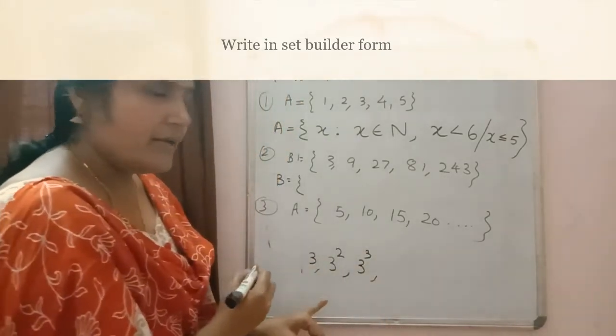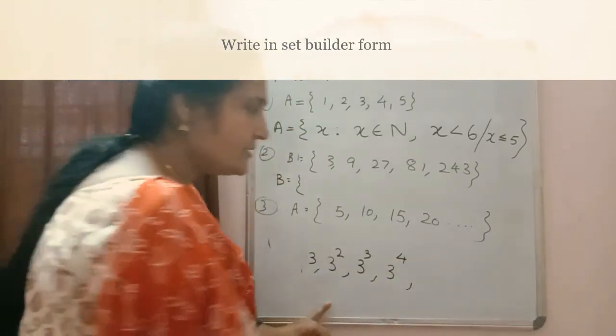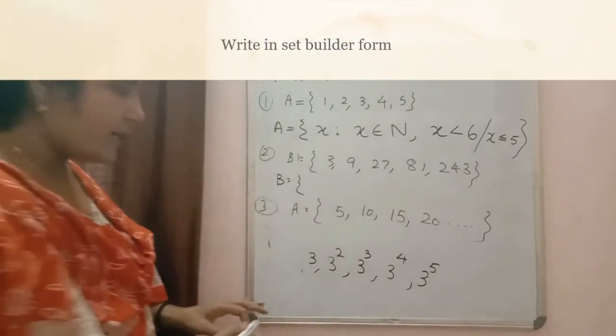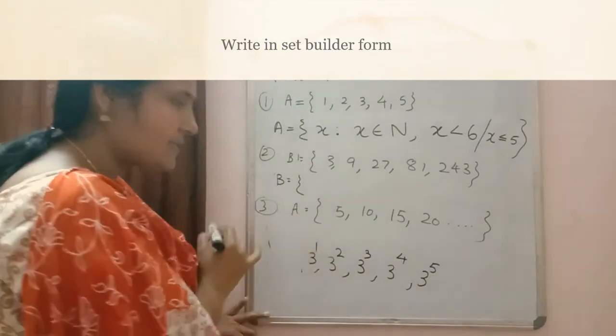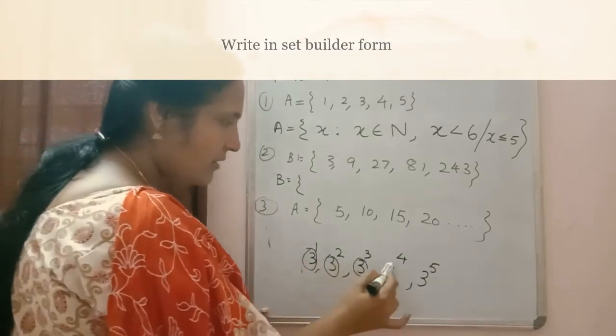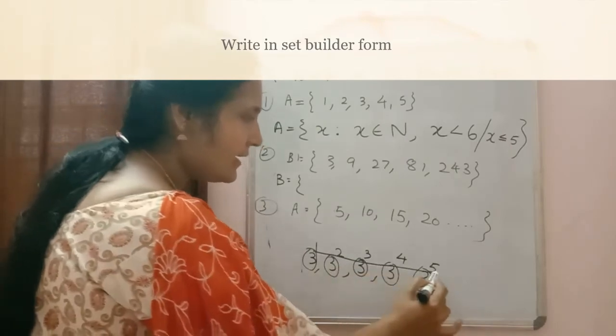Then 81 is 3 raised to 4, and 243 is 3 raised to 5. So just to check there, this number is same. If nothing is there, we can write 1. 3 is common in all. Which one is changing? Only the powers are changing there.